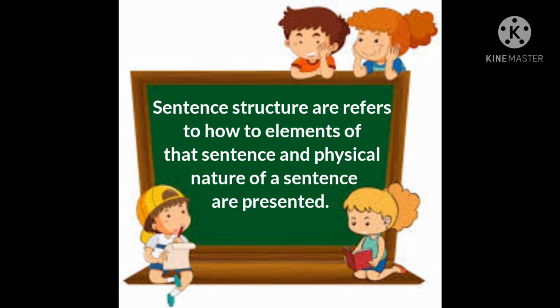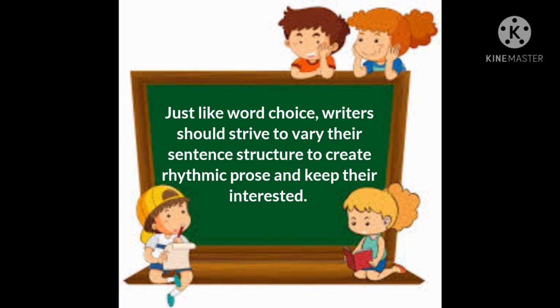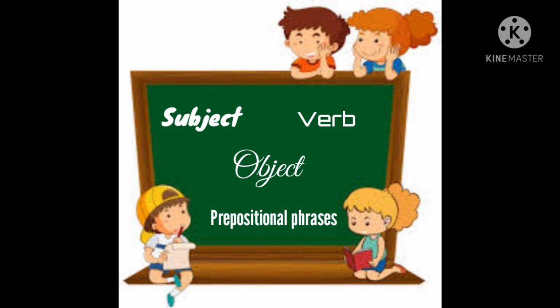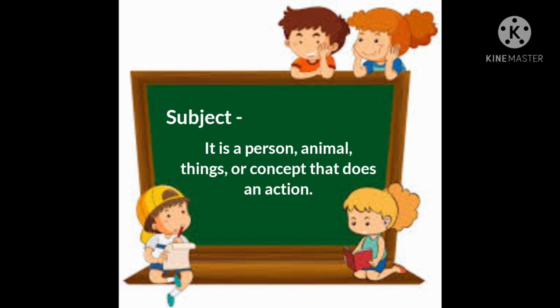Sentence structure refers to how the elements of that sentence and the physical nature of a sentence are presented. Just like word choice, writers should strive to vary their sentence structure to create rhythmic prose and keep their reader interested. Before we proceed to the different types of sentence structure, let's recapitulate these following terms: subject, verb, object, and prepositional phrases. So when we say subject, it is a person, animal, place, thing, or concept that does an action.